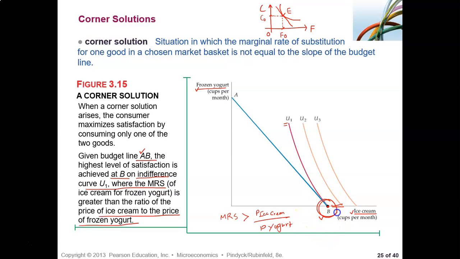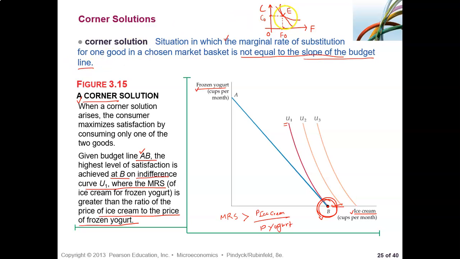So whenever we have a corner solution, one reason may be that has to do with preferences, right? This person prefers ice cream so much. And in this corner solution, in this case, the marginal rate of substitution for one good in a chosen market basket is not equal to the slope of the budget line, right?